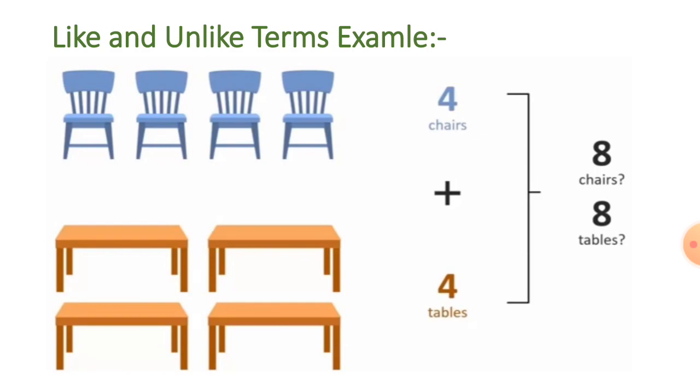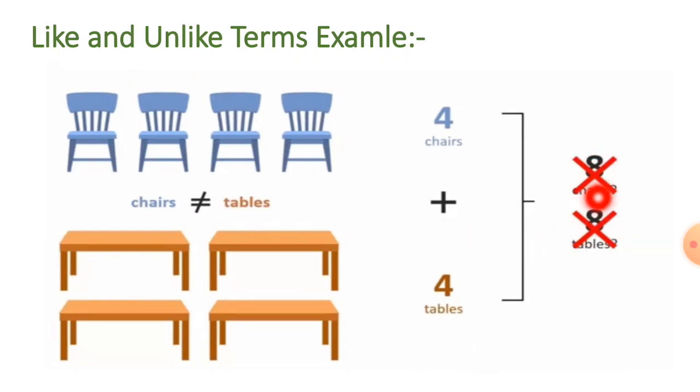Let's go with another example. You can count it 1, 2, 3, 4. It means that there are 4 chairs and 1, 2, 3, 4, 4 tables. Can we say that there are 8 chairs, or can we say that there are 8 tables?